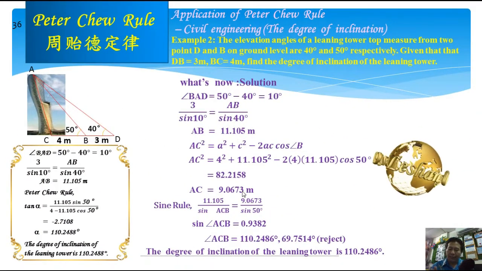Let me show also an example of application of Pikachu rule on civil engineering. If we want to find the degree of inclination for a landing tower, we need to use cosine rule to find the original complete height of the landing tower first. We need to find AC first. So we get AC, but this one is approximate value. Then use sine rule to get the degree of inclination. But by using Pikachu rule, we can directly get the degree of inclination.